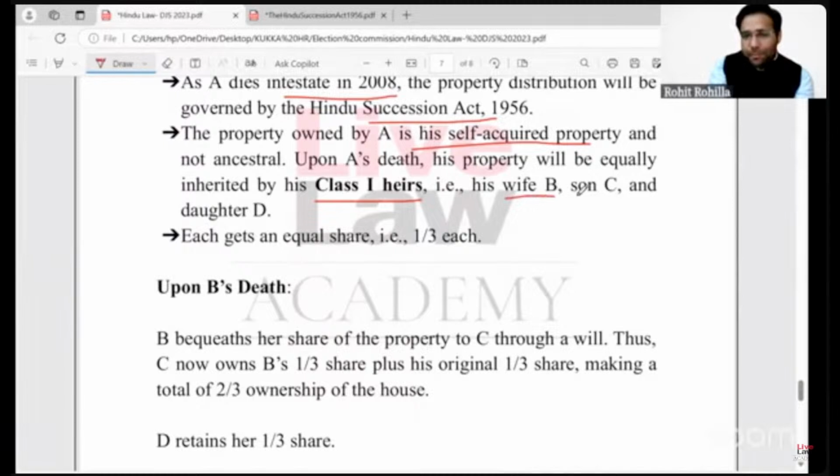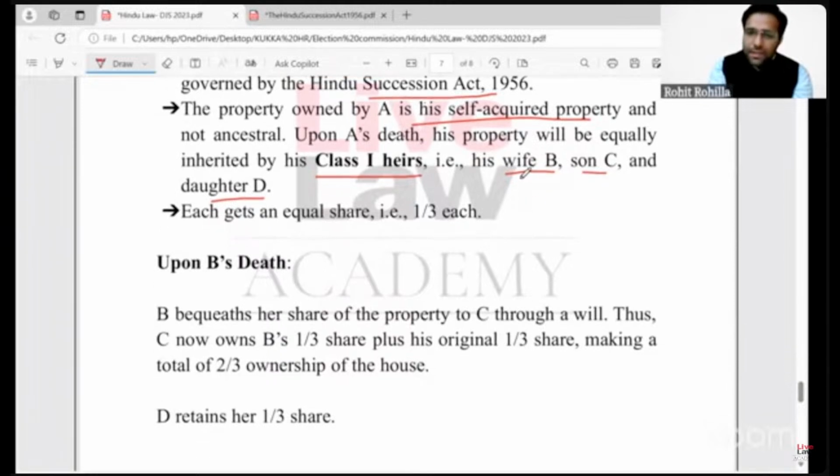Wife B, son C, and daughter. All of them are class 1 heirs. So in presence of class 1 heirs, you need not move further, and all of the class 1 heirs will take the property simultaneously. And when we read section 10 along with these rules, then the wife has to be assigned one share, the son has to be assigned one share, and the daughter also will get one share.